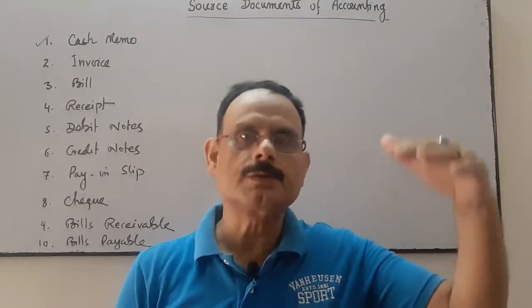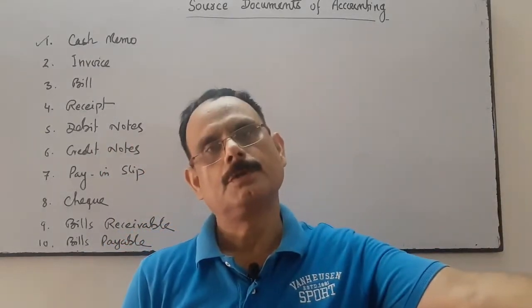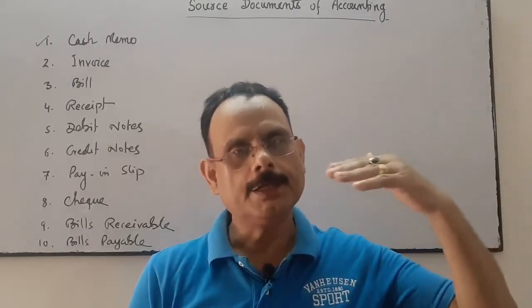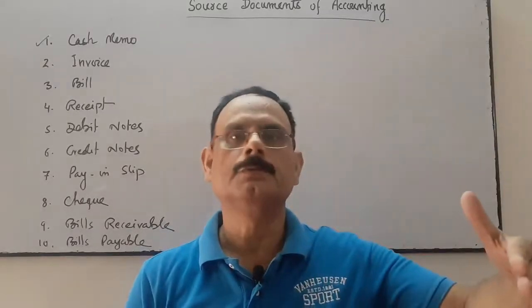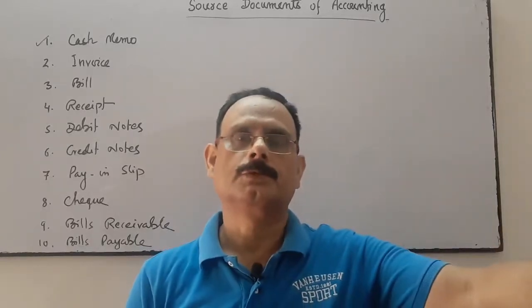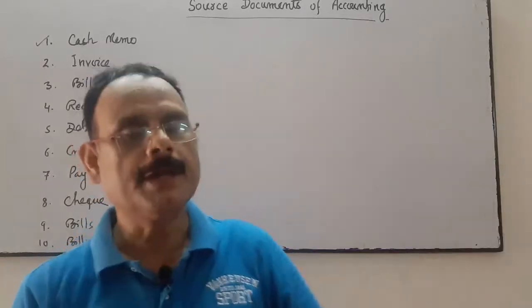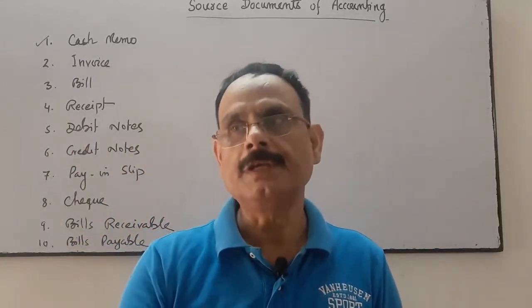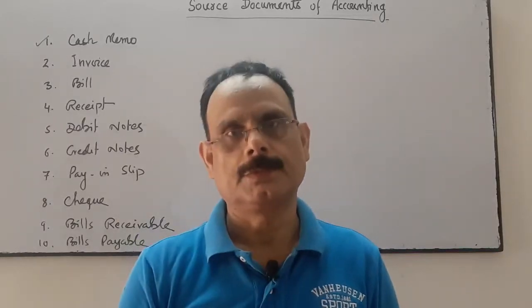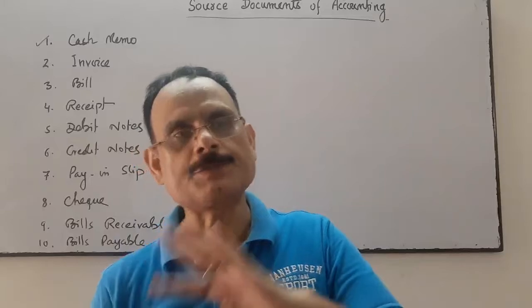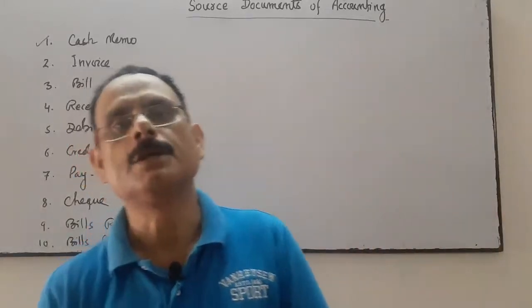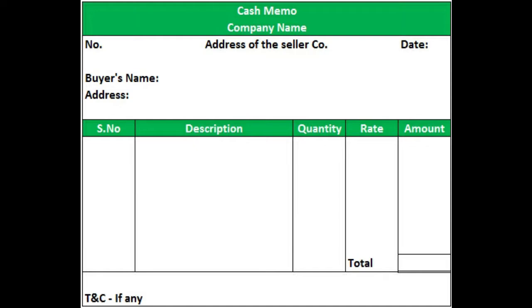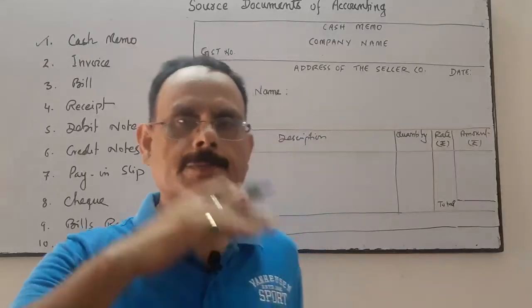So when the seller sells the goods for cash, the seller issues the cash memo to the customer. And when, as a purchaser, we purchase the goods for cash, then we receive the cash memo. So at the time of cash purchase or cash sales, we use the cash memo.